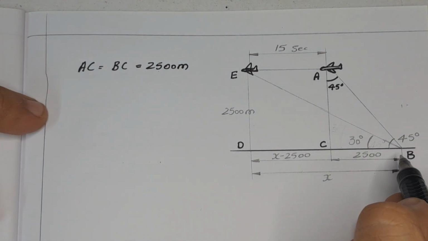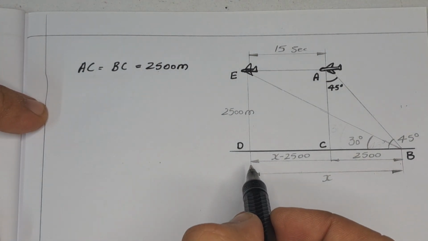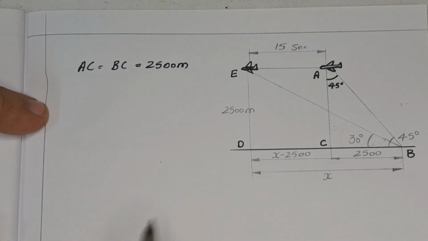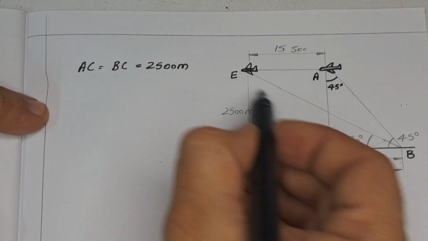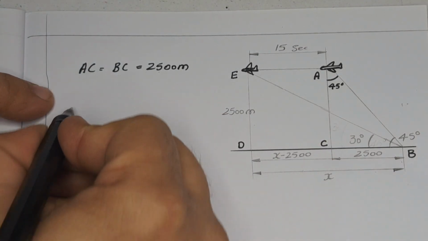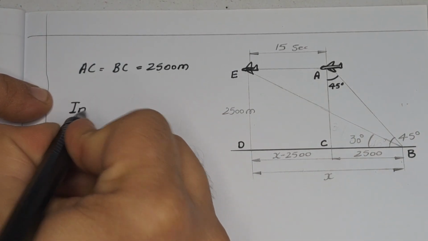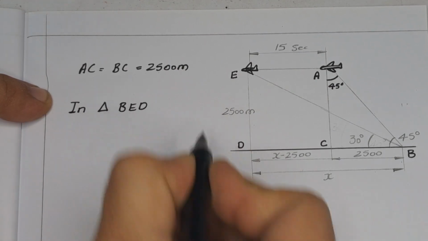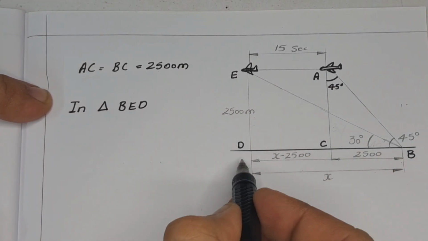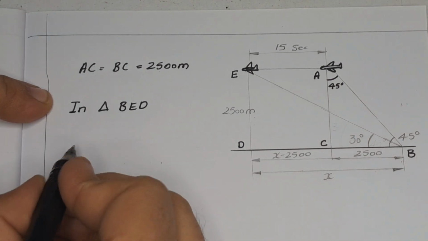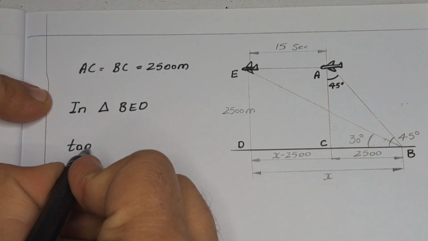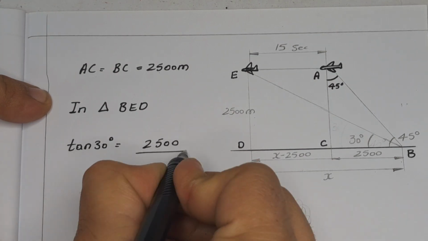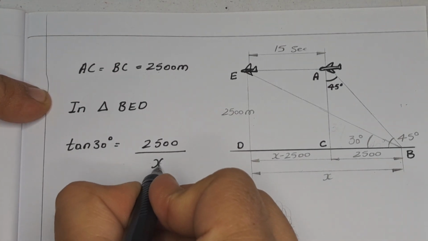Now we need to find the distance x, which is the total distance traveled by the plane. So before that, I am going to consider triangle BED. In triangle BED, we have opposite, that is 2500 meters, divided by x. So tan 30 is equal to 2500 divided by x.